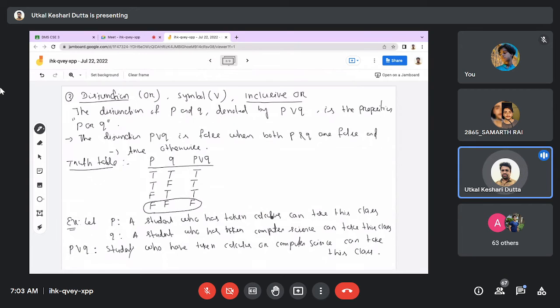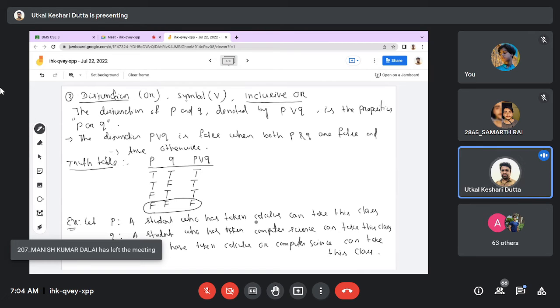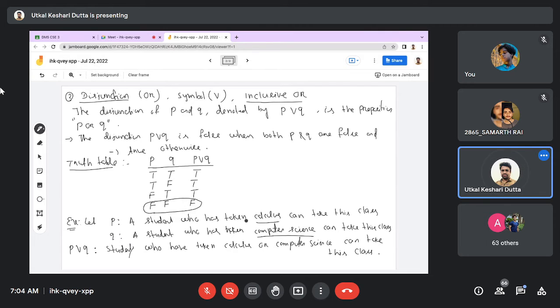Student who have taken calculus, that is in the case of subject, but you have to understand the meaning of the sentence. Students who have taken calculus, here it is calculus, here it is computer science. That means that is the inclusive or case. Let us say P is true, then Q is false. That means a student who has not taken computer science can also take the class. That is the negation. So P or Q may be true when only calculus is studied.